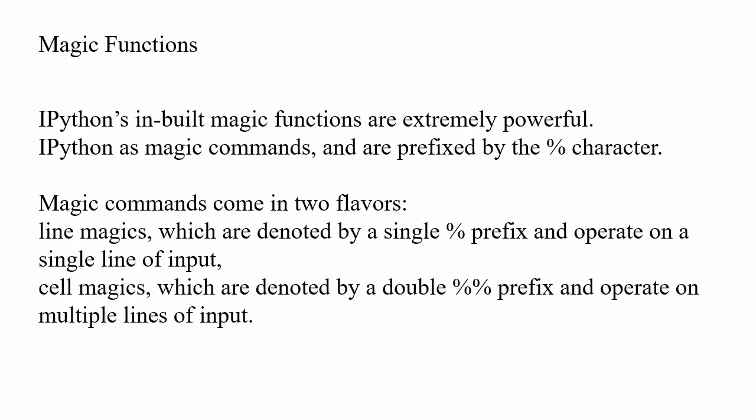And the next feature is magic functions. Magic functions are inbuilt and extremely powerful, and magic commands are prefixed by a percentage character. If you want to use a magic command, you need to use the percentage character. There are two flavors of this. One is line magic, denoted by a single percentage prefix, which operates on a single line of input. Another one is cell magic, denoted by a double percentage prefix, which operates on multiple lines of input.